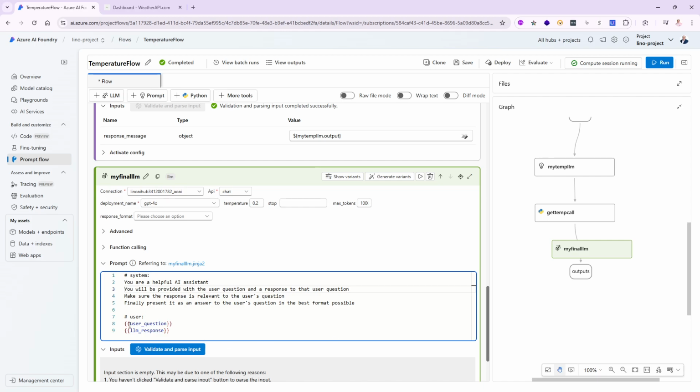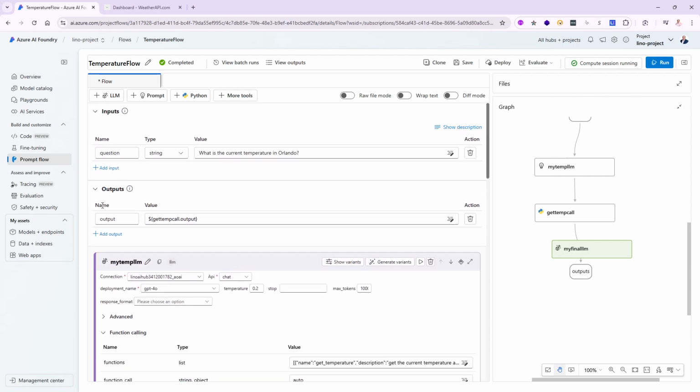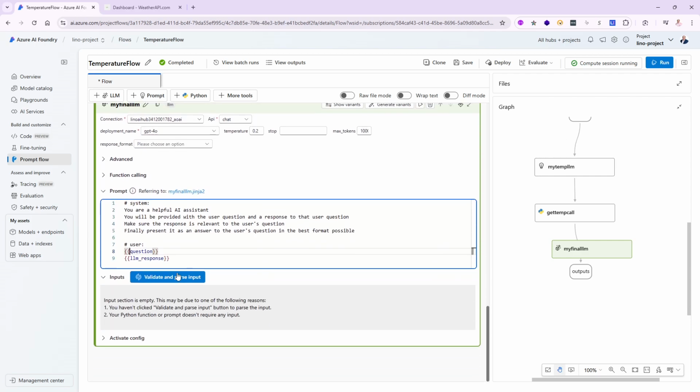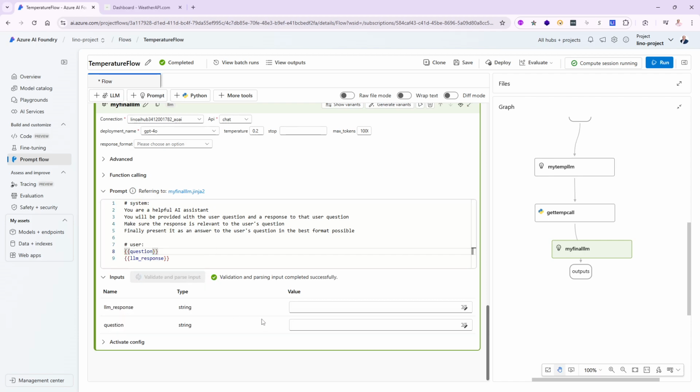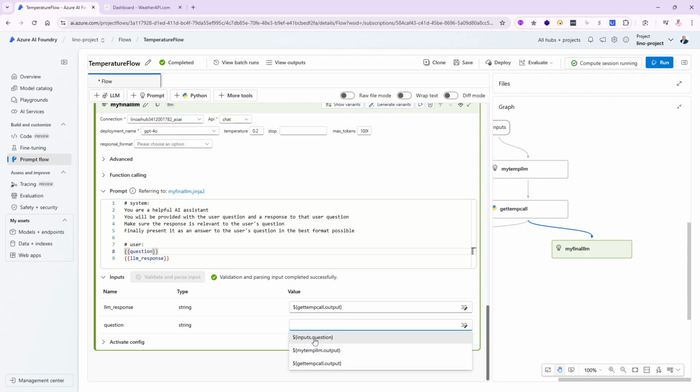Okay. Before we only had a question, and here let me go ahead and change this to a question. Okay, so if I go up, what did I call it? Question. Yep, it's called the question. That's the input. And if I go back down, I want to create something called the LLM response in here as well. All right, so if I parse this, I should get two different variables that I need to set. The LLM response that's coming in from the get temp call. Let me see what the get temp call is coming from. Yep. And the question would be coming all the way from the input question.